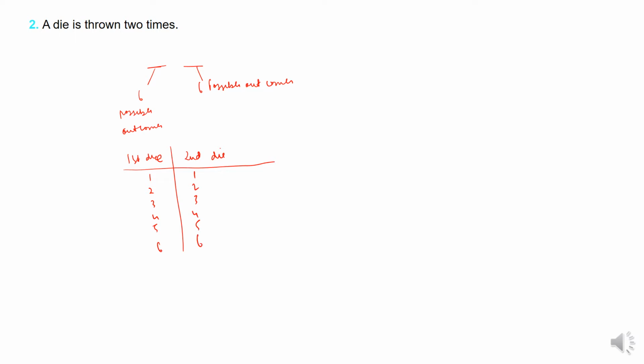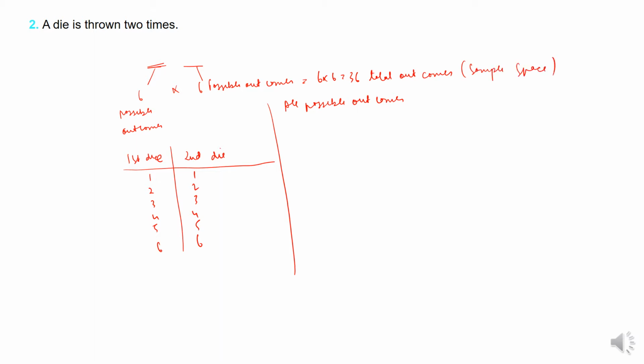So what are all the possible outcomes? For the first die it is 6. For the second die it is 6. So the answer is 6 into 6 is equal to 36 total outcomes, and this is nothing but the sample space. Now what are they? See, if I am writing something like x comma y, this means this is for the first die and this is for the second die. This is the notation.